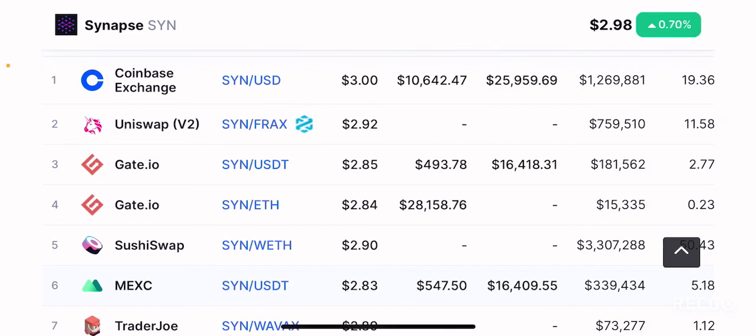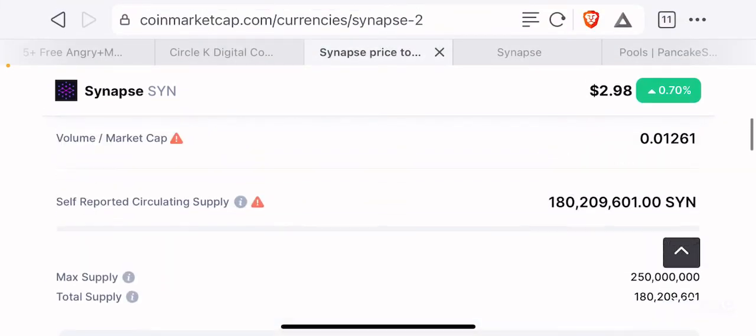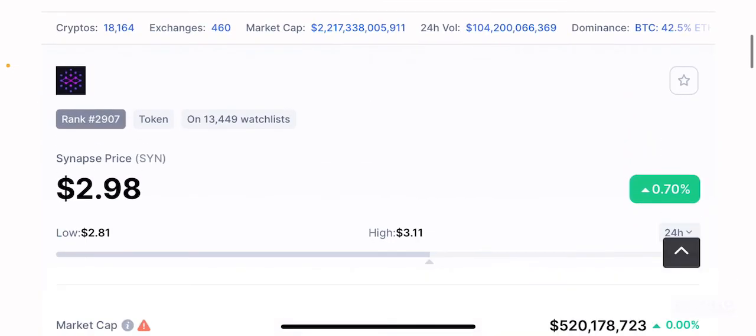So what's my final verdict on this token, guys? I think this token definitely has some good short-term gain potential. You just need to follow the price chart and buy this token when it's low and sell it when it's high and make a profit, right?